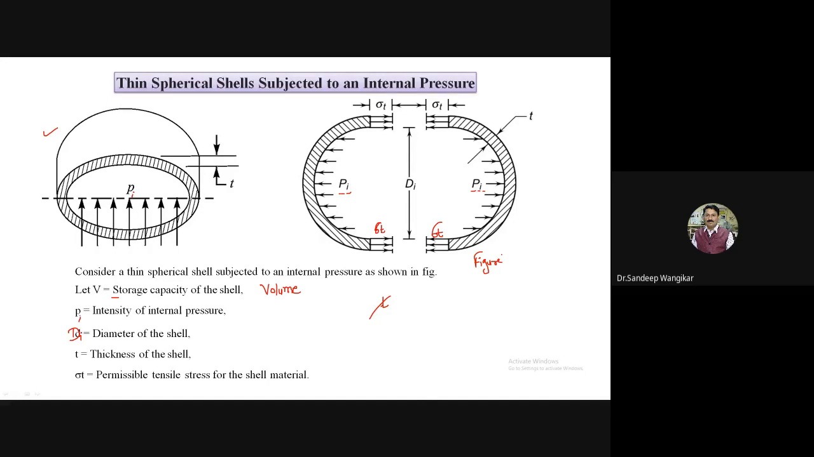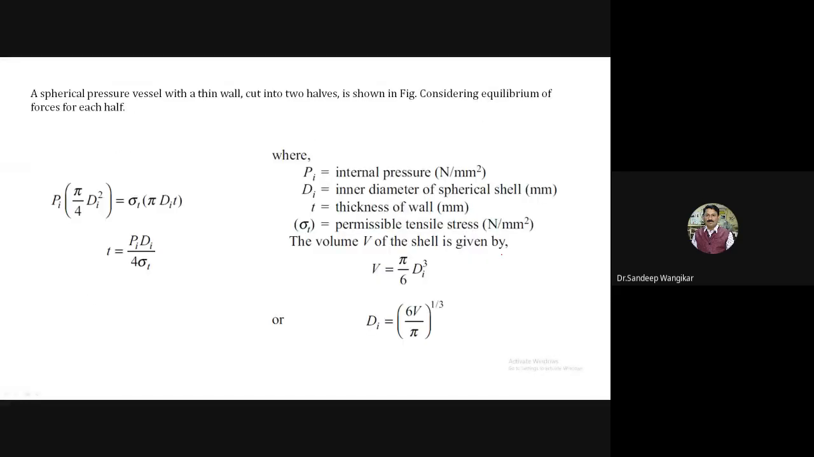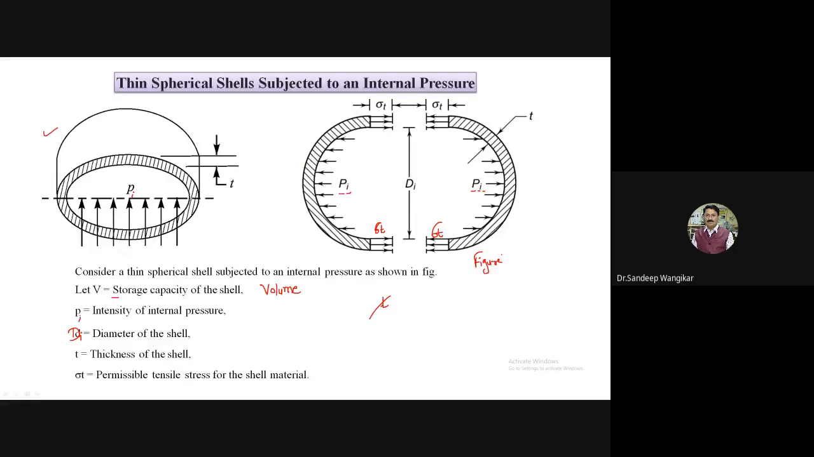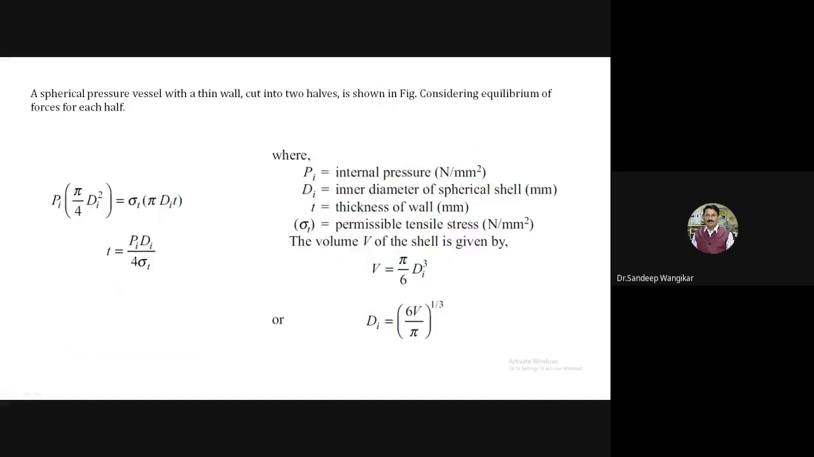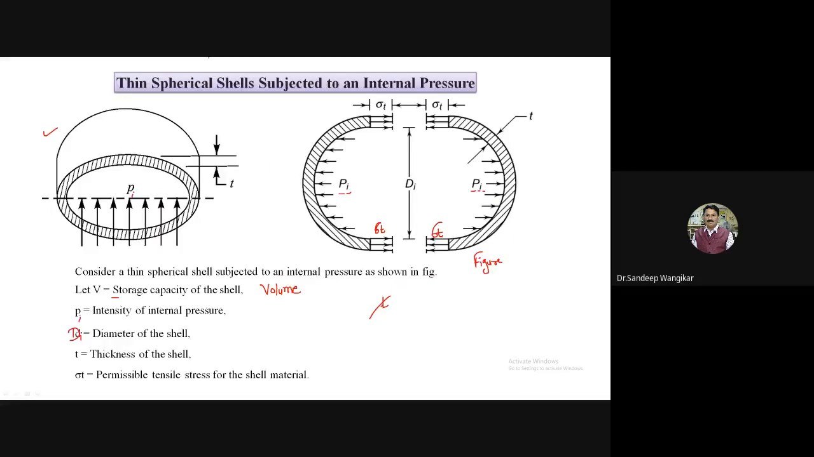Okay, so diagram over. Now a spherical pressure vessel subjected to internal pressure is cut into two halves, that we have seen. Consider the equilibrium of forces, the same as applied. The pressure is applied on this area, so pi by 4 d square. The pressure Pi applied on pi by 4 d square is equal to sigma t into pi di into t.